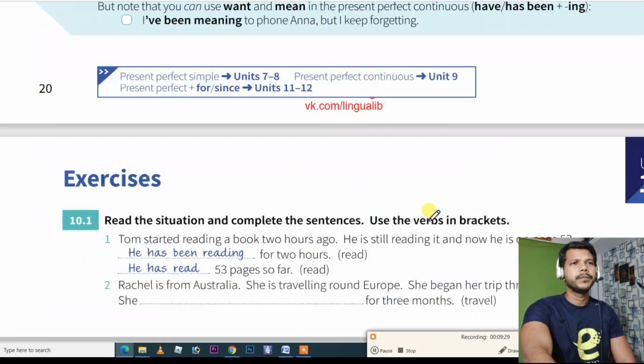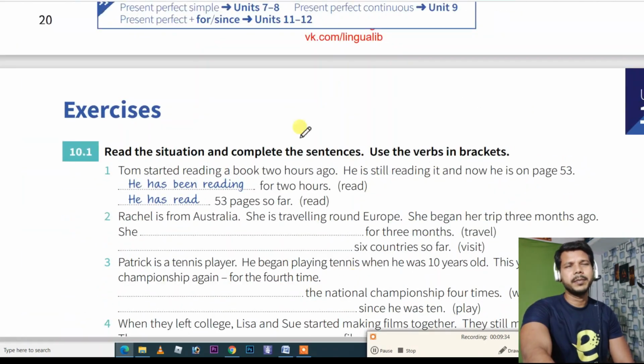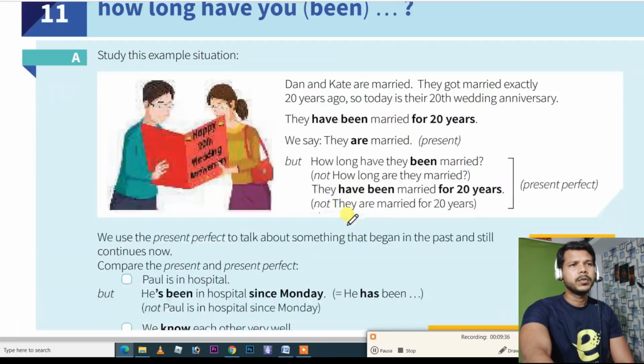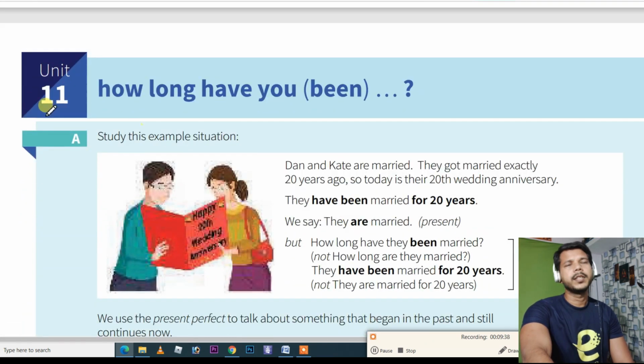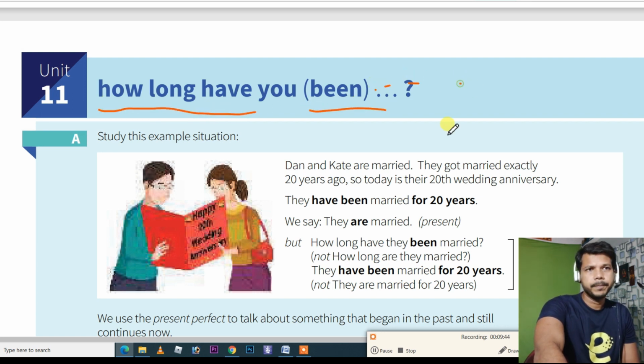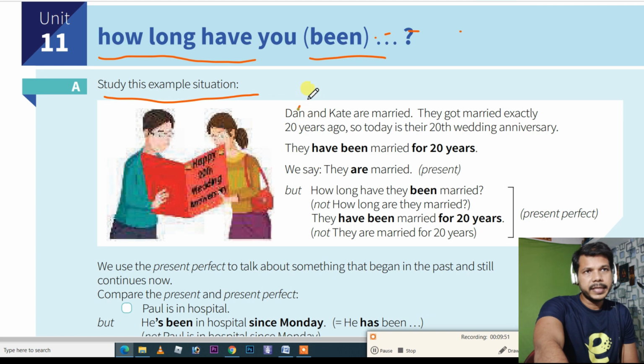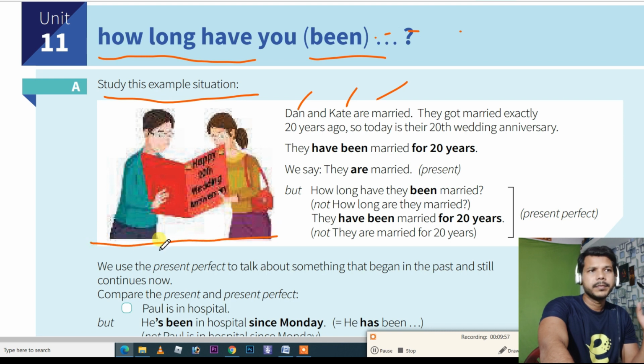Now see this. You can do the remaining exercise by yourself. Now the main point is here. Unit number 11. Here it is written: how long have you been, or whatever you can put here. Look here. When to say how long. Study this situation. Dan and Kate are married. Here there are two people. Dan and Kate are married.